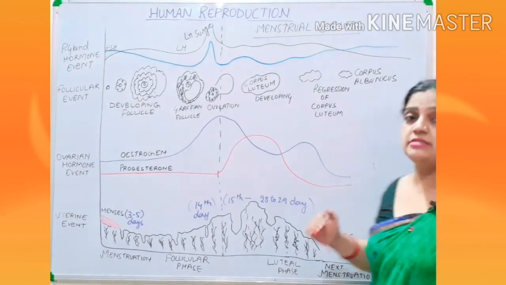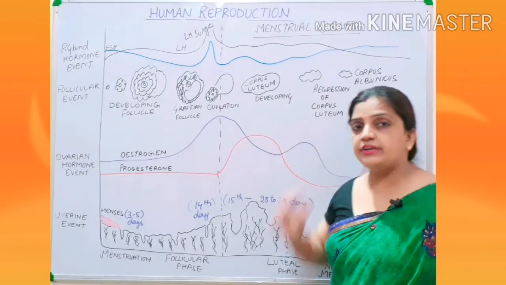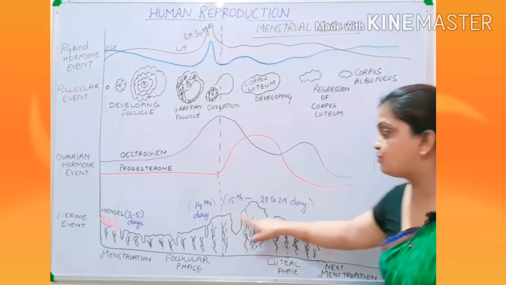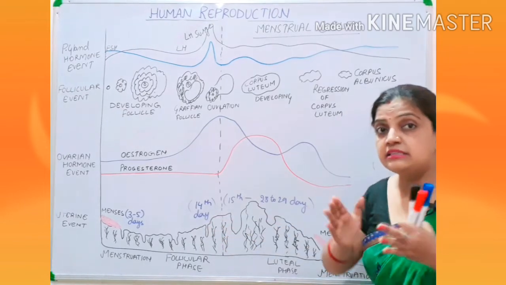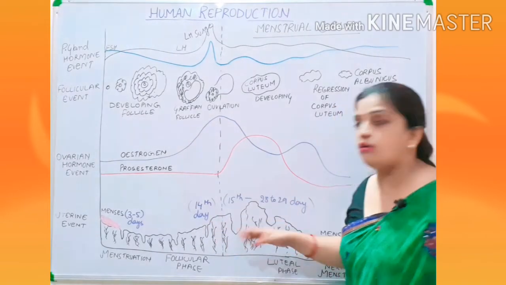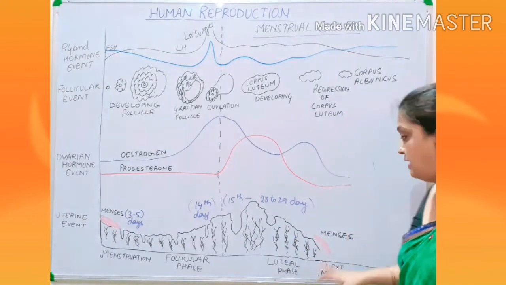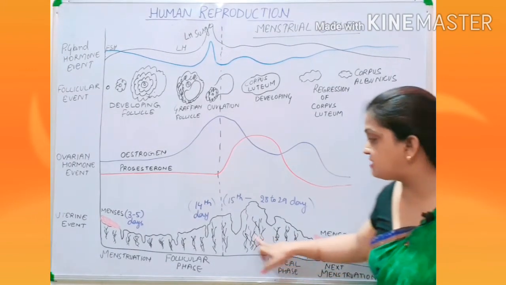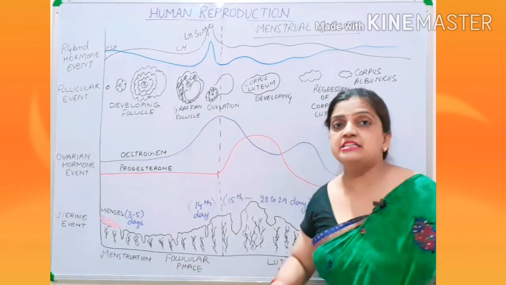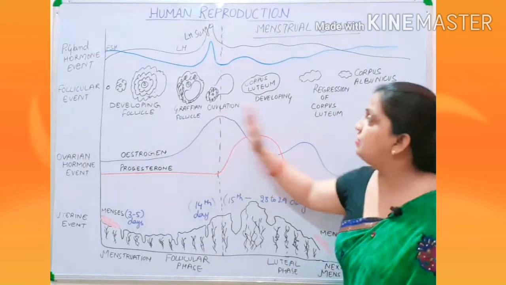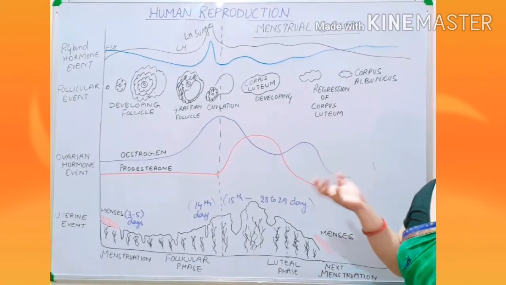And what will be the destruction? Your secondary oocyte will get destroyed. The endometrium, which was being prepared in thickness, will also get shed off. The blood vessels which were developing will also degenerate. And after ovulation, changes will take place.